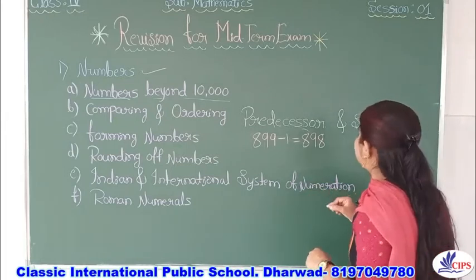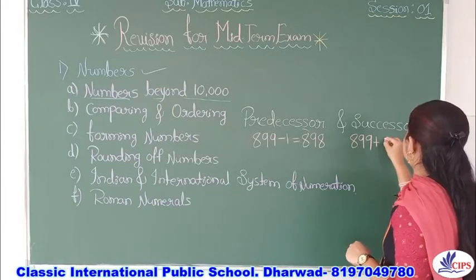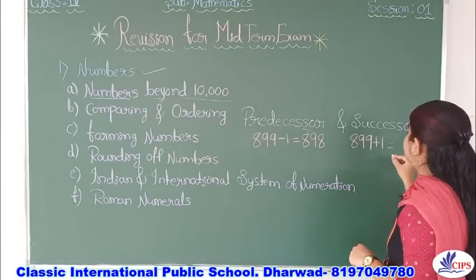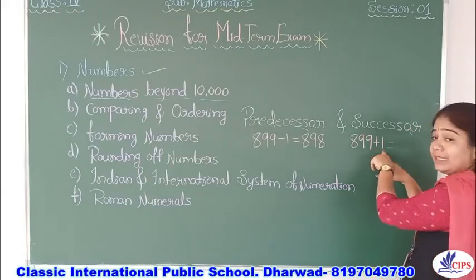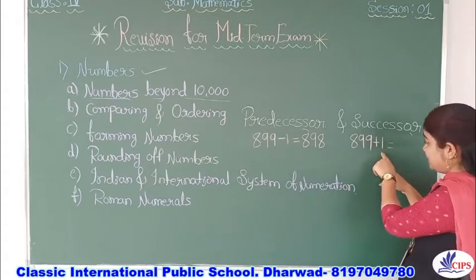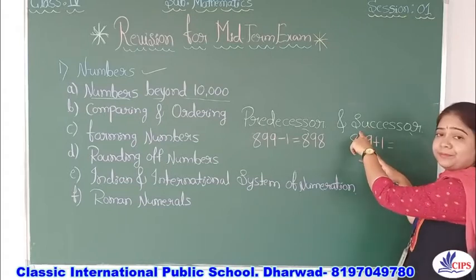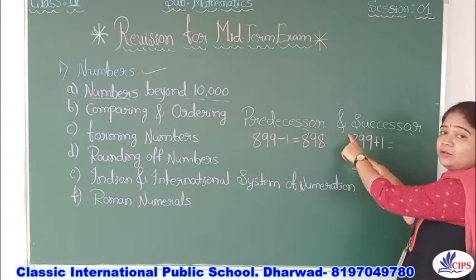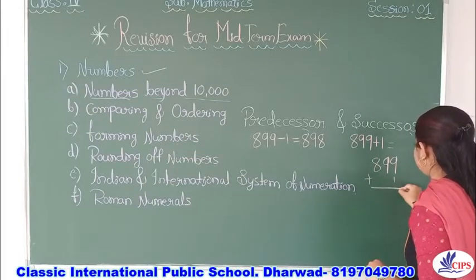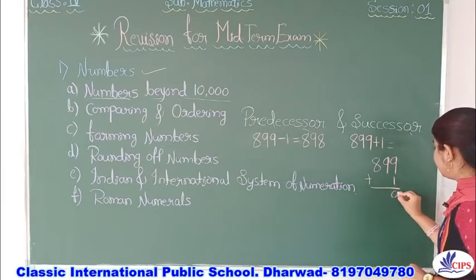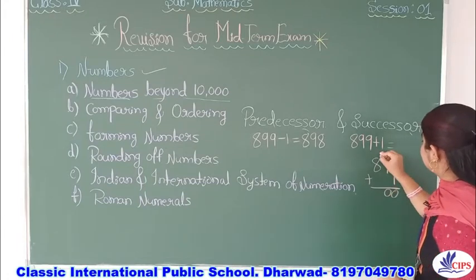Similarly, for the successor, 899 plus 1, definitely the numbers will change. If you are adding 1, concentrate: 9 plus 1 becomes 10, so 0 and 1 carry over. Again 9 plus 1 is 10, again carry over. Then 8 plus 1 is 9.